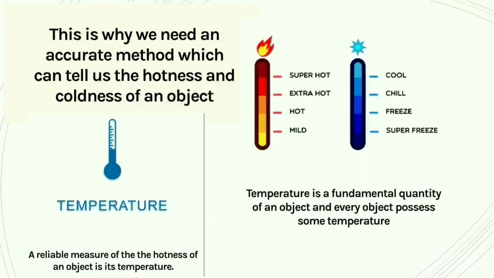Alright, so temperature is a fundamental quantity of an object and every object possesses some temperature. That means every object has its own temperature. So we can measure it by saying that that object is mild hot, extra hot, or it can be super hot, or it can be super freezing, normal freezing, chill and cool.